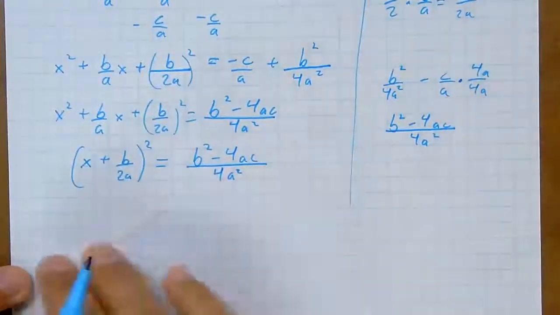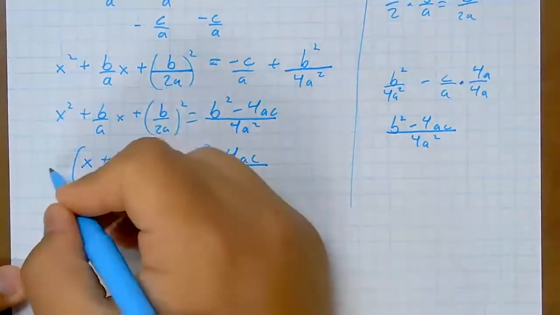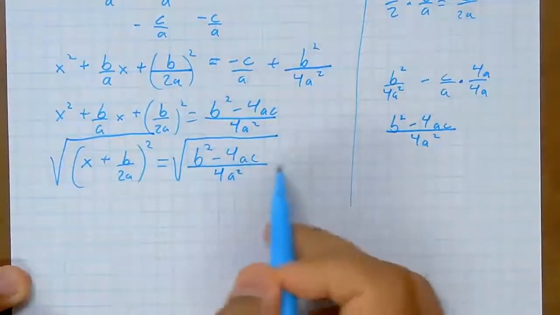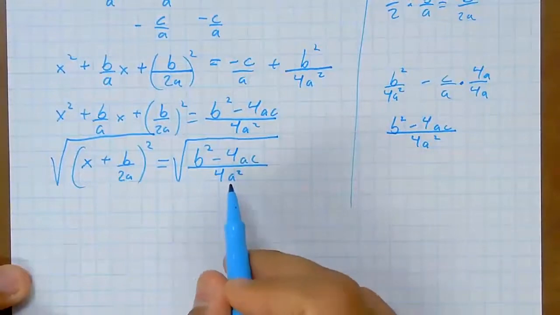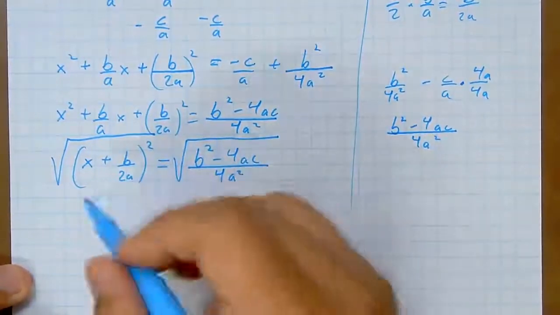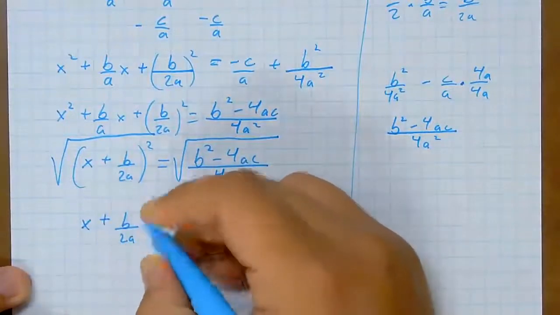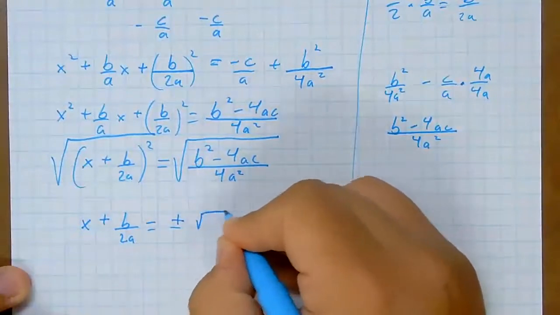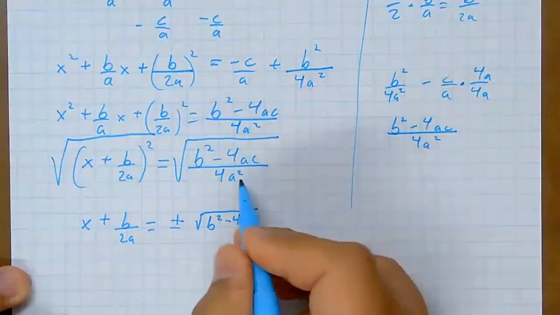Now from here, we've isolated our perfect square, so we're going to take the square root of both sides. Okay, this top is not a perfect square. b squared minus 4ac is not, but 4a squared is. So what we end up with is x plus b over 2a equals plus or minus the square root of b squared minus 4ac.